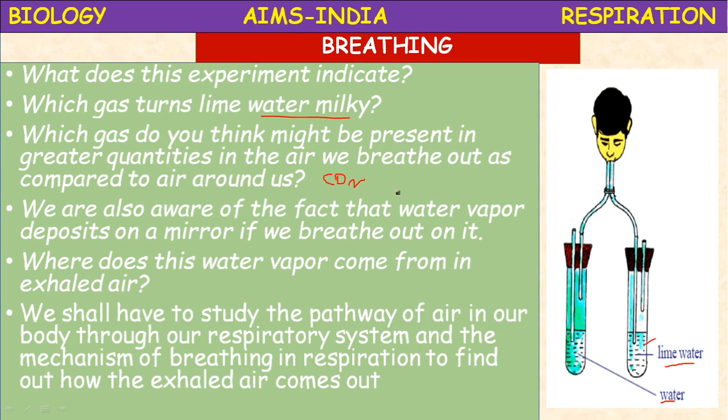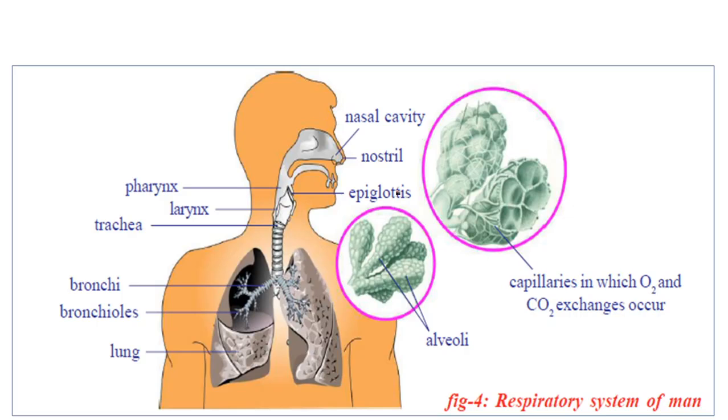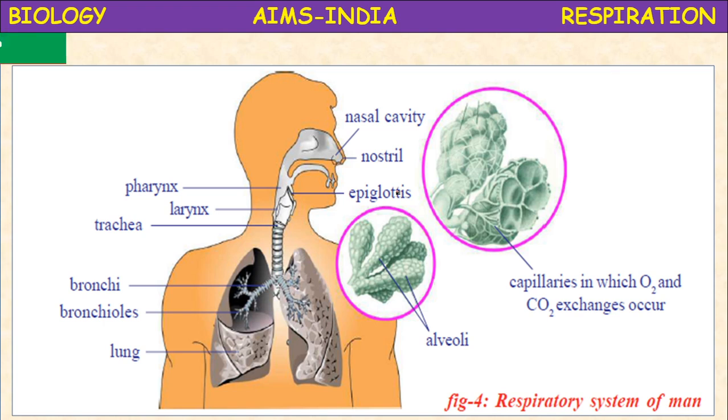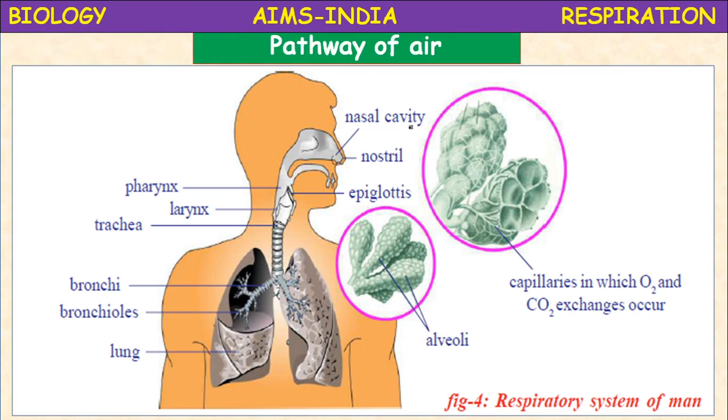We shall have to study the path of air in our body through our respiratory system, the mechanism of breathing in respiration, to find out how the exhaled air comes out. So you have to study the respiratory system. The group of organs involved in respiration together form the respiratory system. This is the human respiratory system, the path of air.